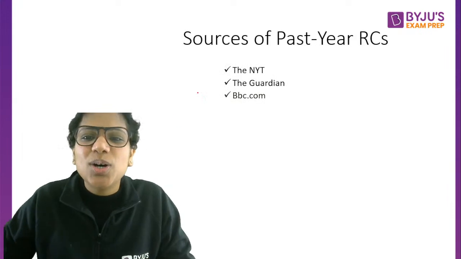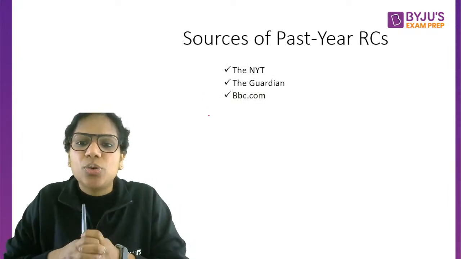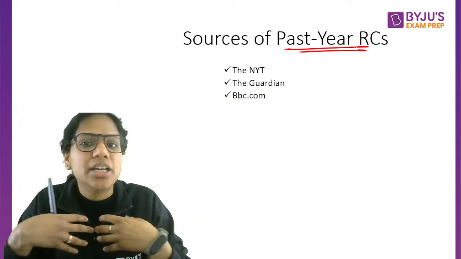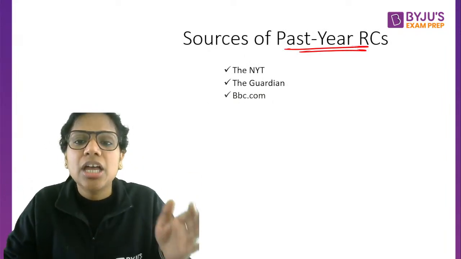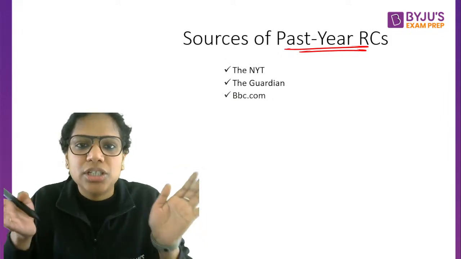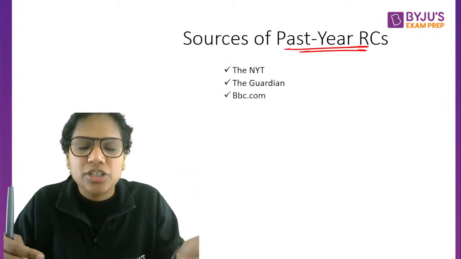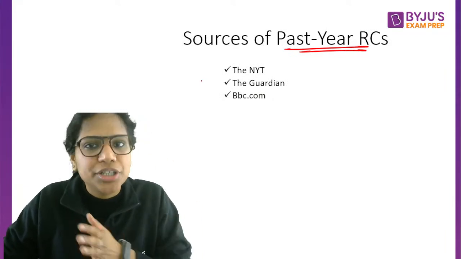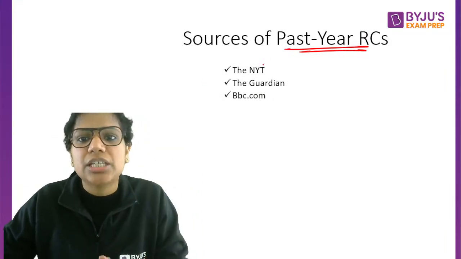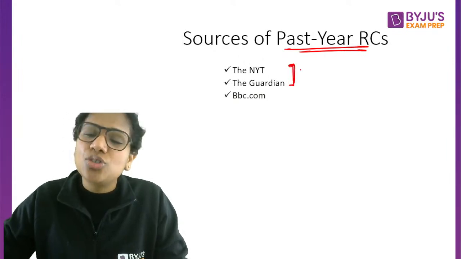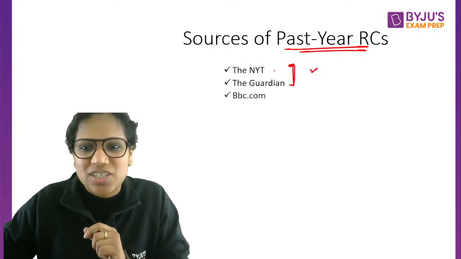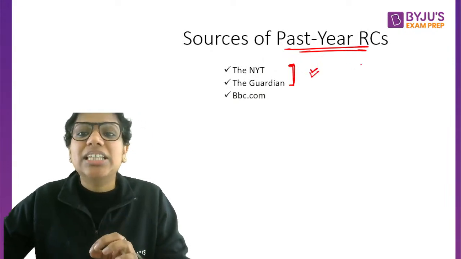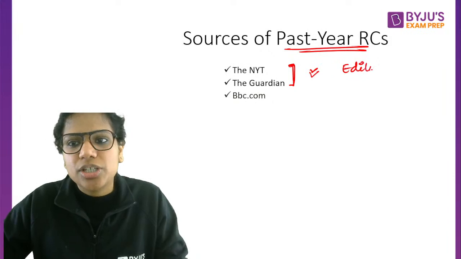You were asking me which newspapers to read. These are the sources of your past year RCs, so I am not suggesting these from my end. After an analysis, particularly of the latest papers, of the last 6-7 years since the pattern of CAT changed, I have filtered down to these 10 sources. The sources of your passages have been foreign newspapers, the NYT, the Guardian. So I would recommend that you at least read the editorials of these.